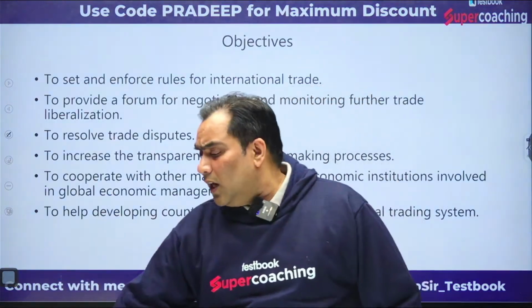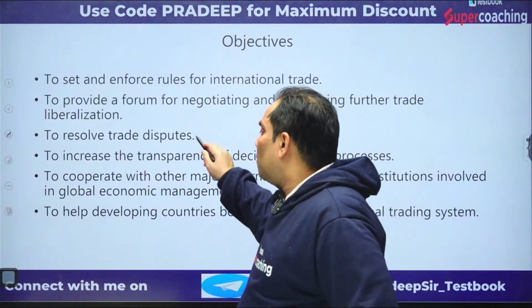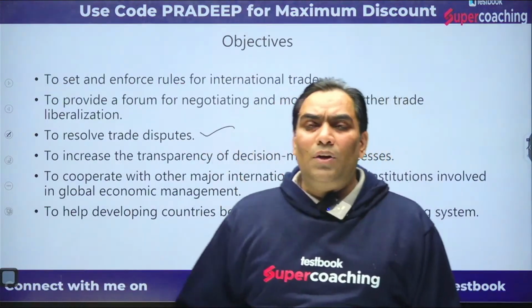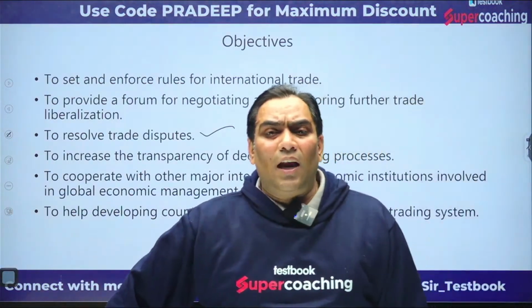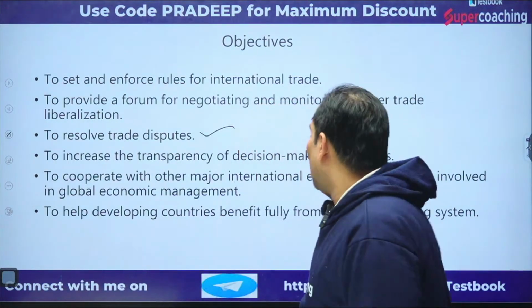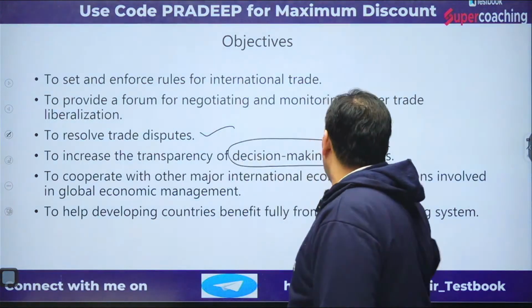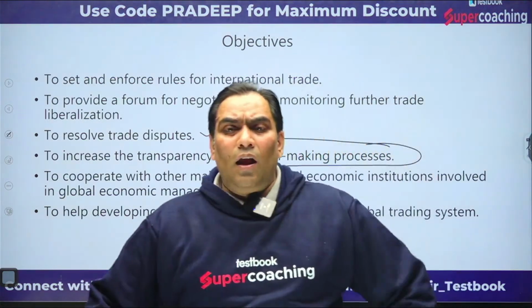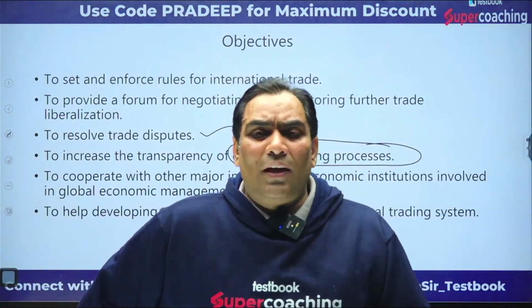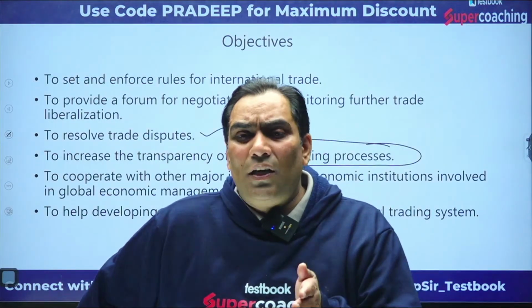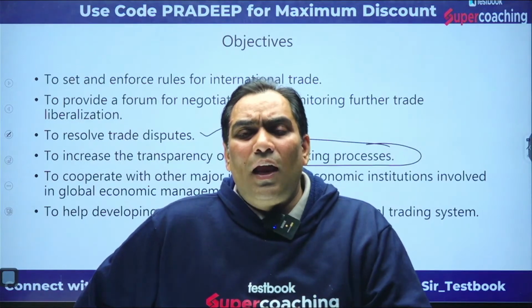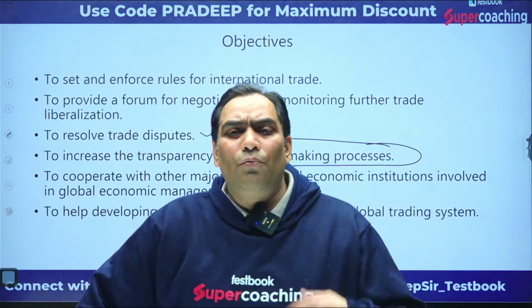So it also resolves trade issues. Not only this, it also increases transparency in decision making. Earlier there was no transparency. Why? Because countries were free to impose tariff and non-tariff barriers. So there should be a common scenario where there can be free flow of trade.